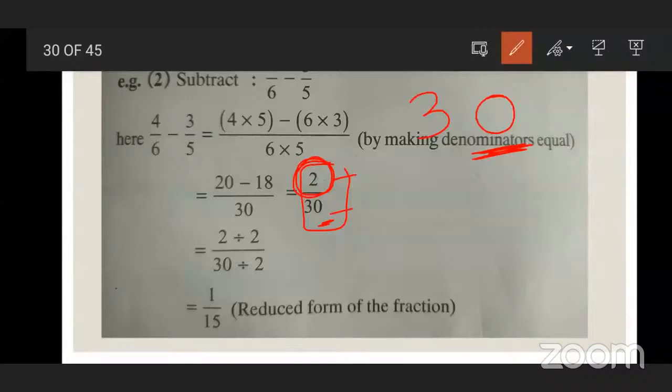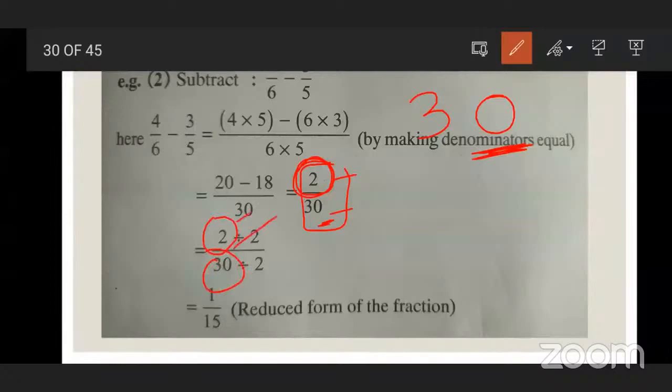When any number has 0, 2, 4, 6 or 8 in its unit place, that number is divisible by 2. So we will divide this 2 and this 30 by 2.